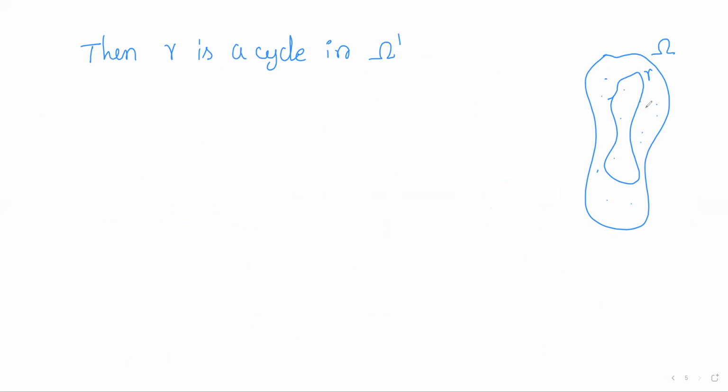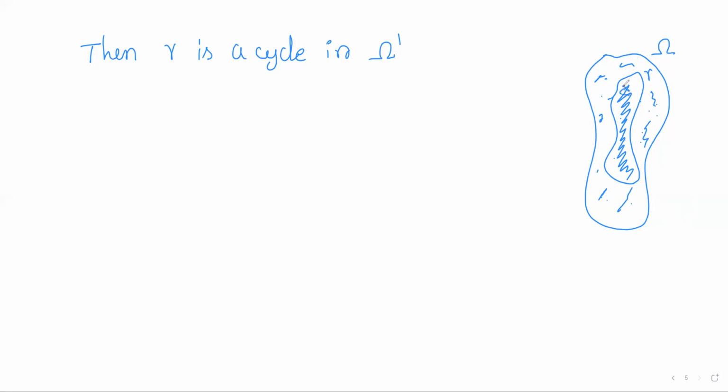Some could be inside gamma, and some could be outside gamma. For all isolated singularities inside gamma the index is non-zero, and for all those outside gamma the index is 0.